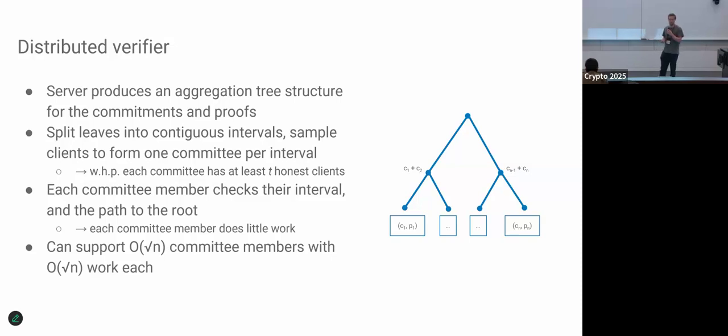And we can instantiate that with O of square root n committee members, and then each of them does O of square root n work. So that means that the efficiency requirement that we had, that each committee member does work sublinear in the number of clients, is still satisfied. I'm leaving out the log factors here, but yeah.